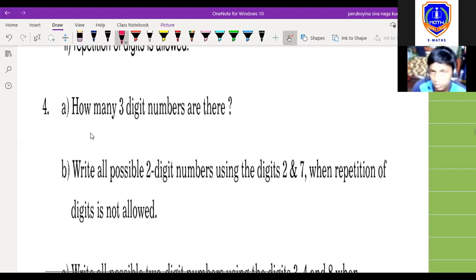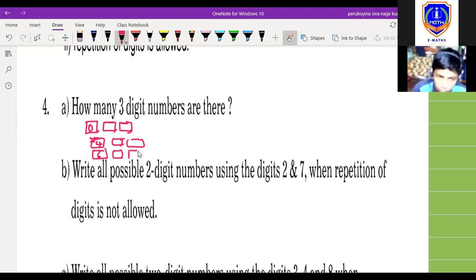How many 3-digit numbers are there? Actually, 0 in first place is not considered as a 3-digit number. After the numbers which we already formed with the use of given digits, we take 4 at ones place and 4 at the hundreds place. We have this kind of numbers, 9 plus 9.